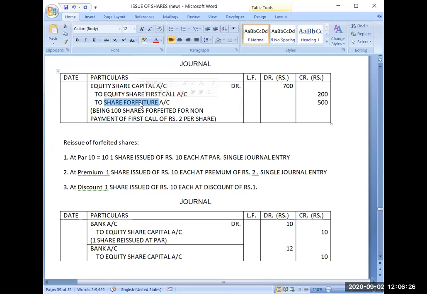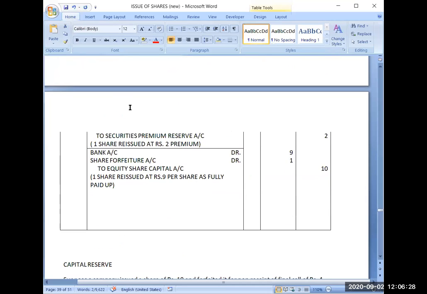So the loss which I am having now, I will cover from the share forfeiture account. Now it's clear. The ₹1 loss has been covered from the share forfeiture account, and my capital will always remain 10, equal to the face value.